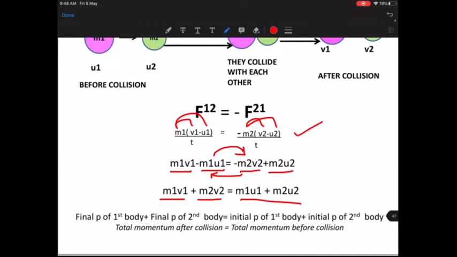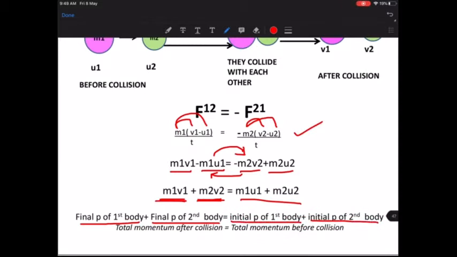Now look at the first. What is M1 V1? M1 V1 is the final momentum of the first body. What is M2 V2? M2 V2 is the final momentum of the second body, because 2 means second body, 1 means first body. Similarly, M1 U1 is the initial momentum of the first body, M2 U2 is the initial momentum of the second body.